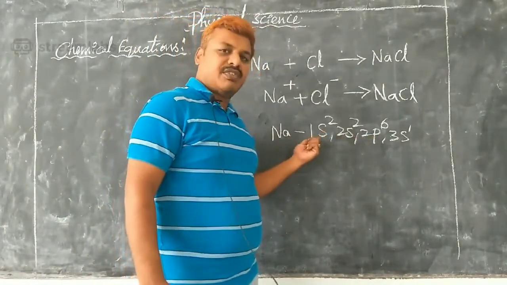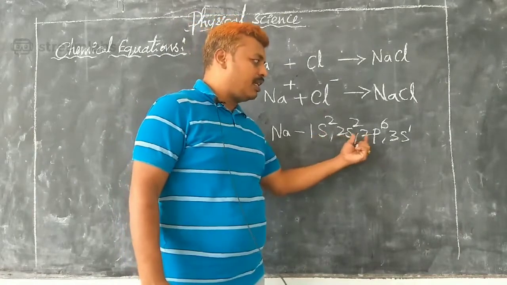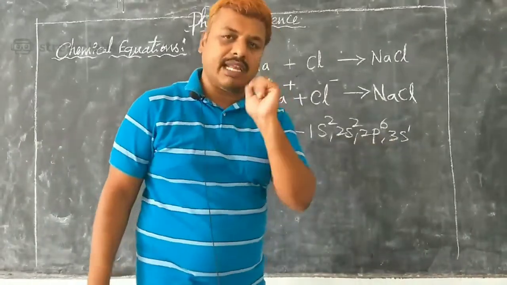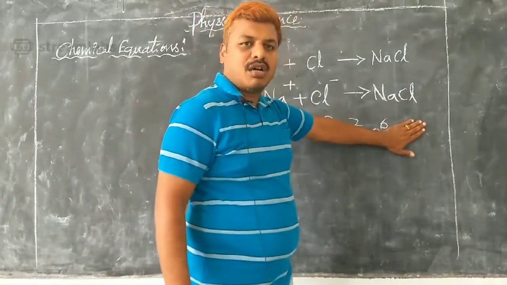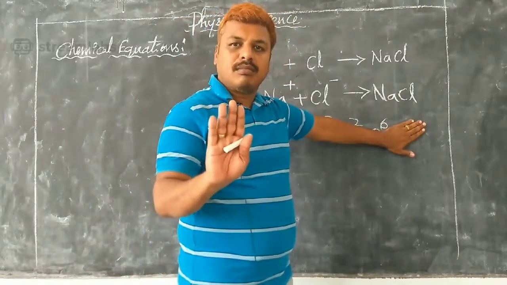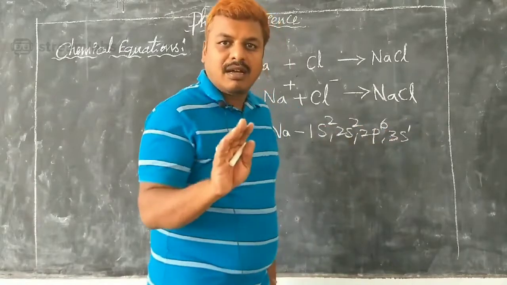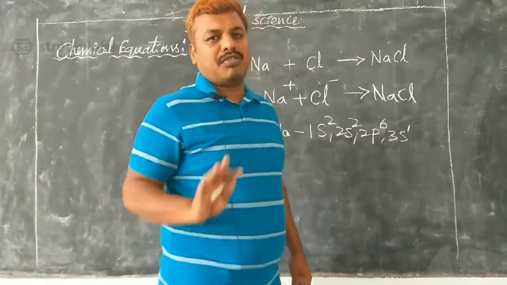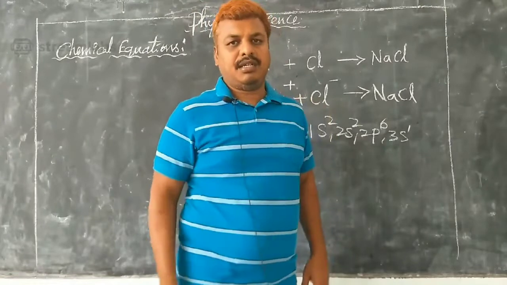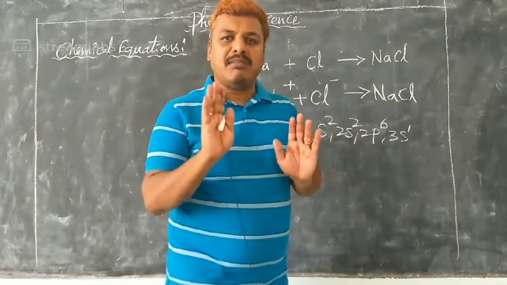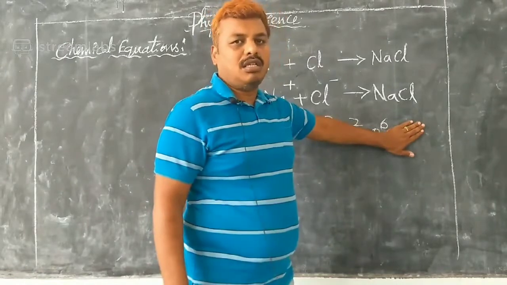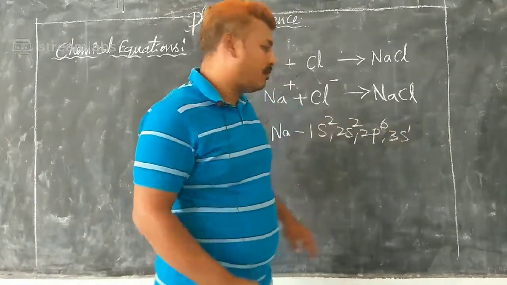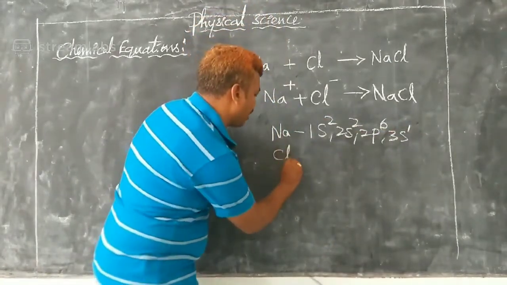So the first shell is filled, the second shell is also filled, in the third shell it has only one electron. So this wants to give away one electron and want to have neon electronic configuration to have stability. To become a stable ion, it wants to give away one electron.